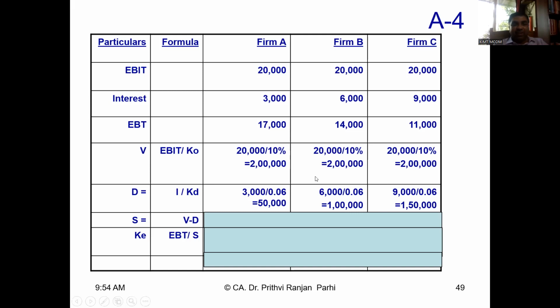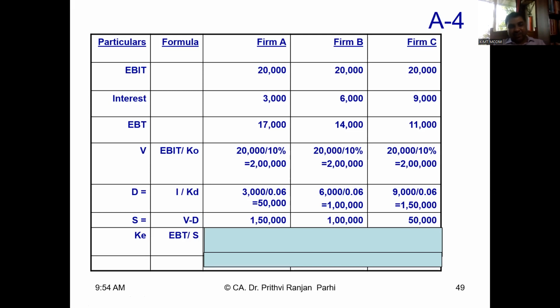So you know V, you know D. Now share value can be computed as V minus D. It's equal to 1 lakh 50,000, 1 lakh and 50,000. It shows value of share is decreasing. Value of debt has increased, but value of share has decreased.